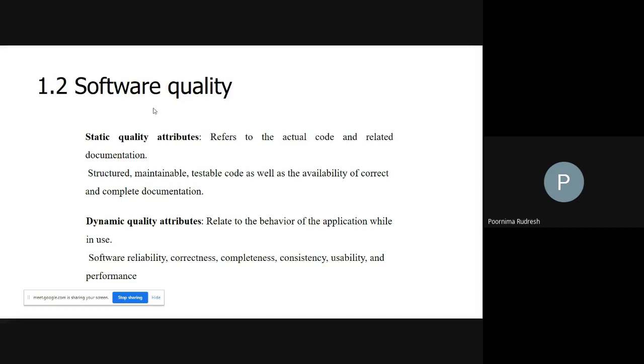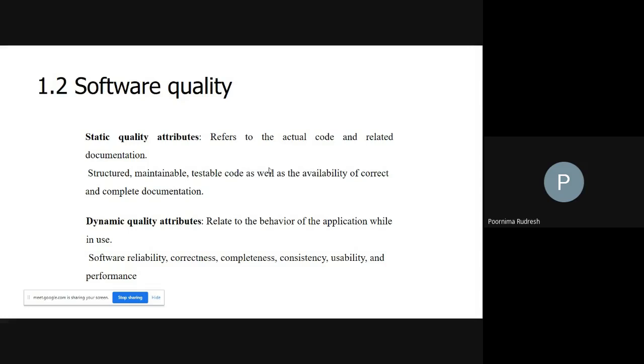Now consider software. Suppose you have purchased some software, let us say MS Office, and you want to know the features, the characteristics of that software, or what functionalities it can perform. Then how are we going to know that? With the help of the user manual. So a user manual is available with each and every product.